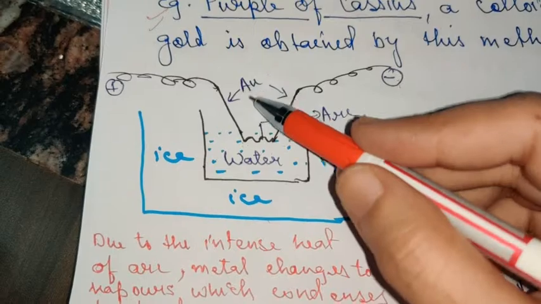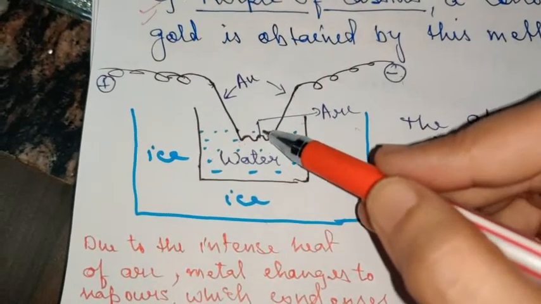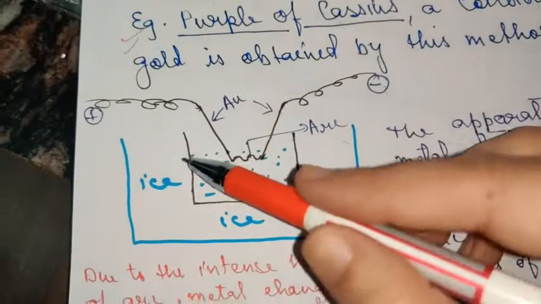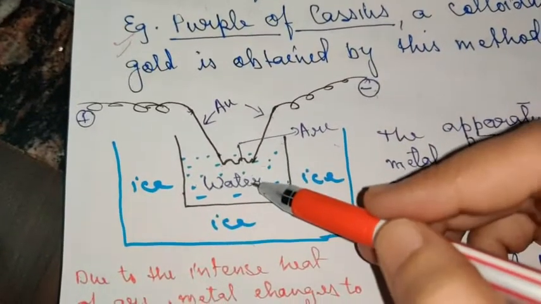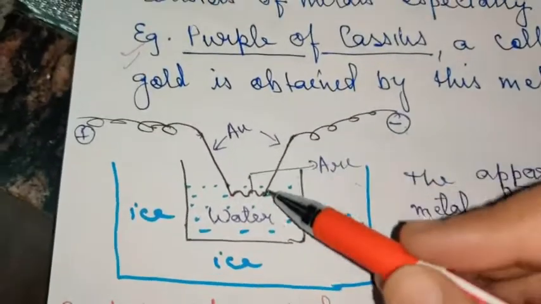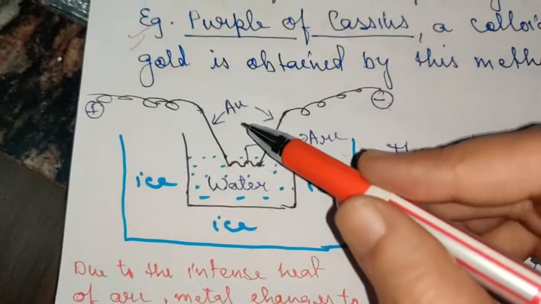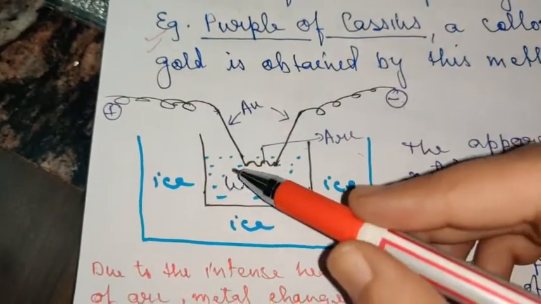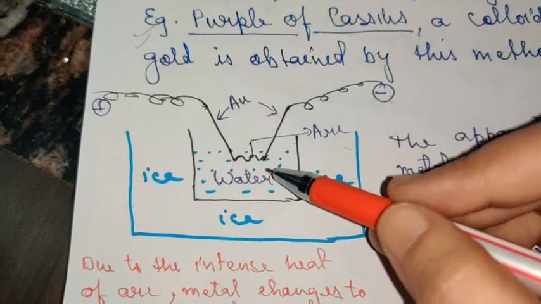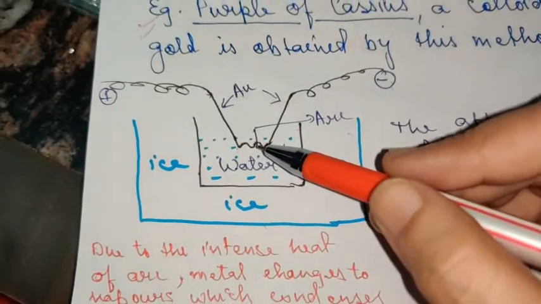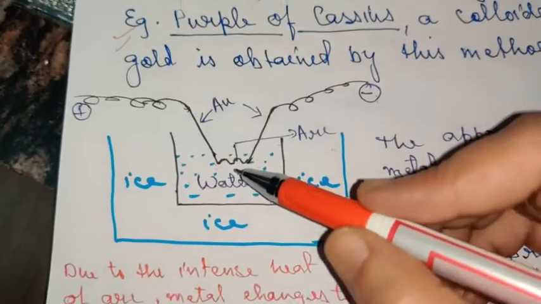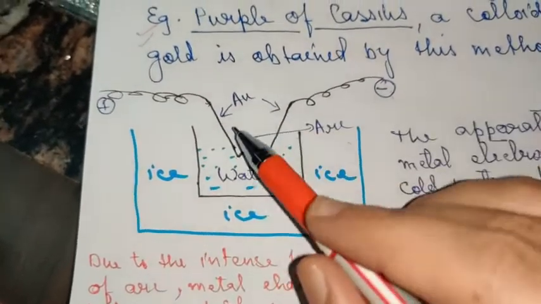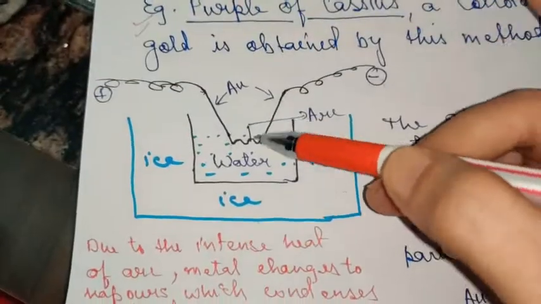And this gold vapor, the moment it comes in contact with cold water, especially because ice is kept here to keep the water cold, the vapor of the gold starts condensing, and it forms small droplets of gold, small particles of gold that fall under the category of colloidal range. This is how this method is employed to prepare the sol of gold, platinum, or silver.